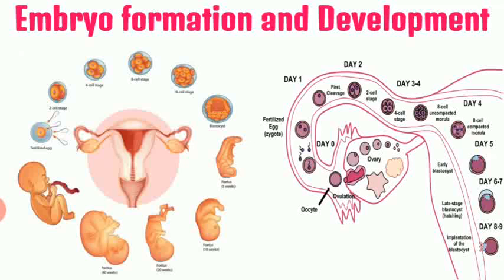Now let's focus on the second image. Right here you can see how the embryo is coming down into the uterus, and at the end, at day 8 or 9, it is entering into the wall of the uterus. This is called implantation. So what is implantation? Implantation is a process in which the embryo enters into or gets embedded into the wall of the uterus. Fine. So this is a diagrammatic representation of embryo formation and then the development of embryo into a young one.